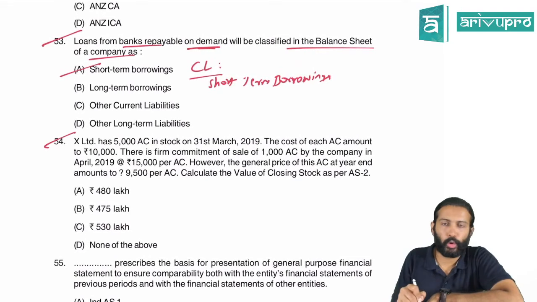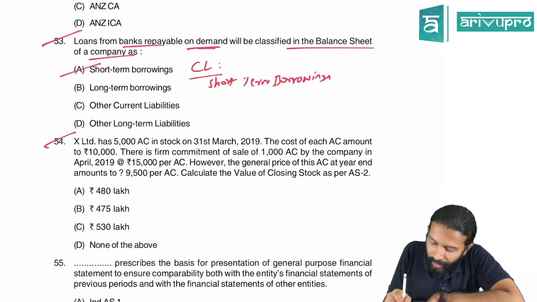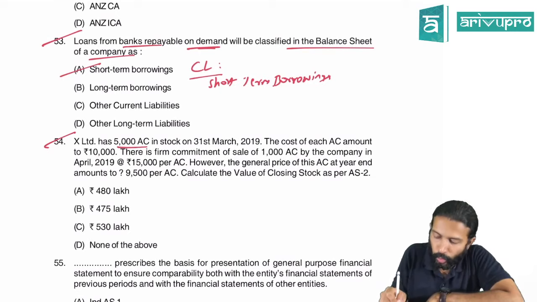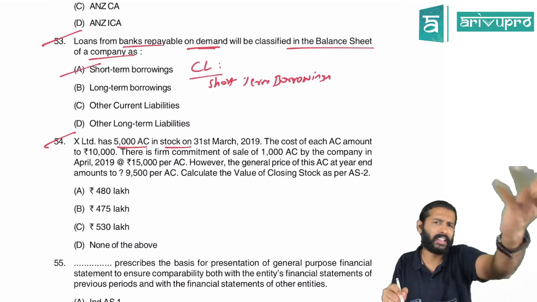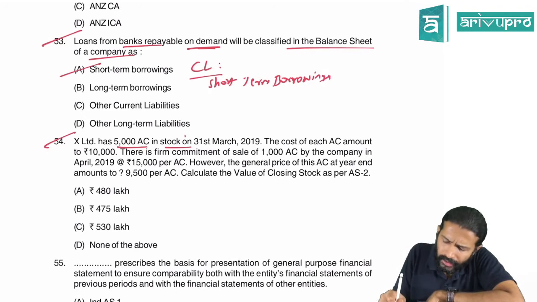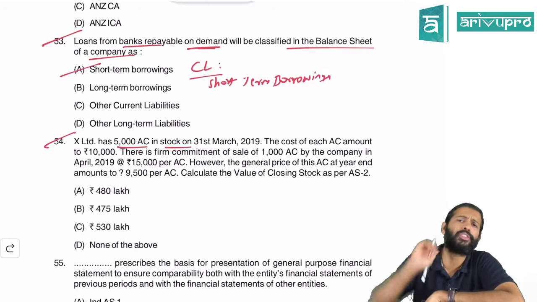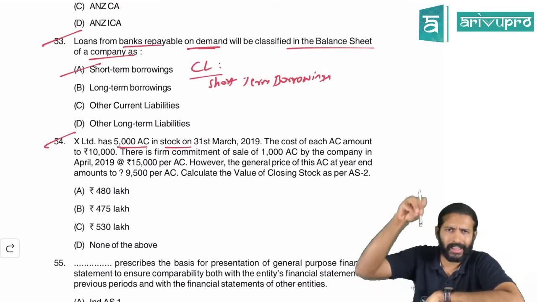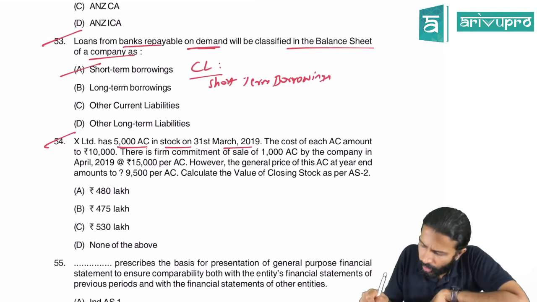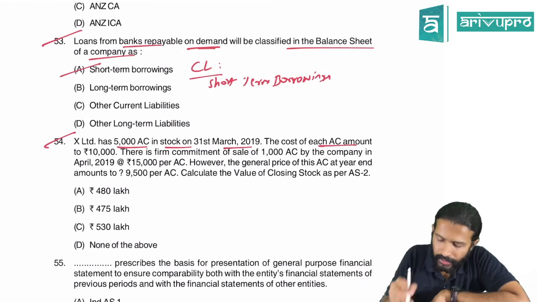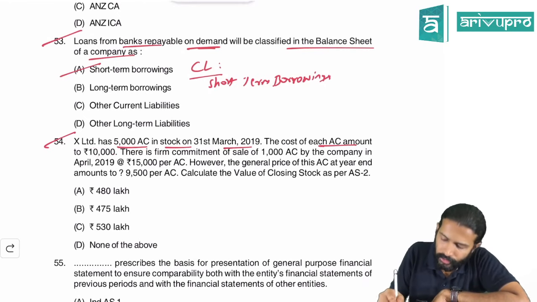Done. 54. X Limited has 5,000 ACs in stock. So they are AC dealers. They buy and they sell ACs. Currently they have about 5,000 air conditioners in their inventory as stock on 31st March 2019 at the end of the year. The cost of each AC is 10,000 rupees.